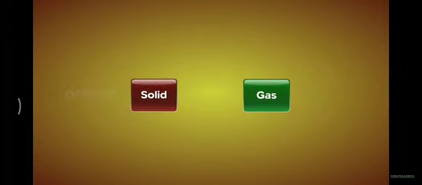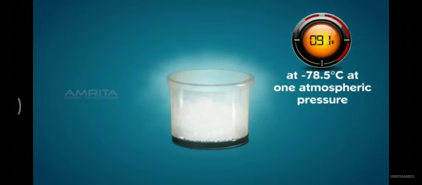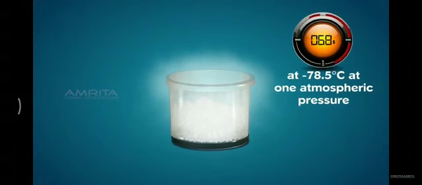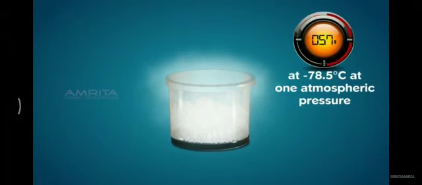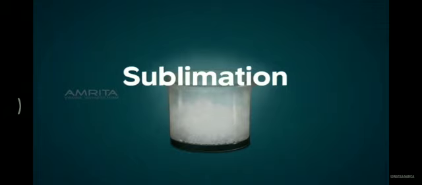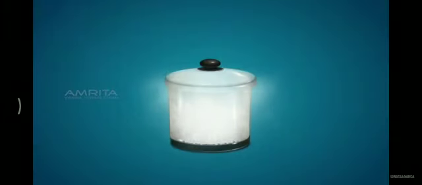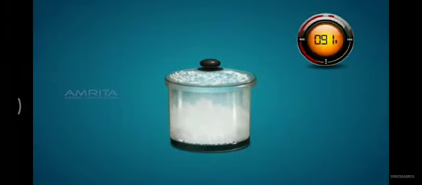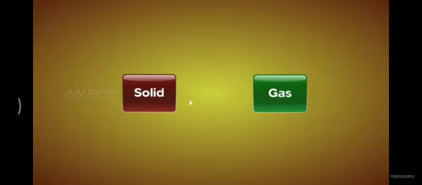Now, can a solid be directly converted to gas and vice versa? Dry ice is kept at -78.5 degrees Celsius at 1 atmospheric pressure. Dry ice is converted to gas. This process is called sublimation. And when the gas so formed is trapped, the gas is accumulated to form dry ice again. That shows that a solid can be directly converted to gas and vice versa.